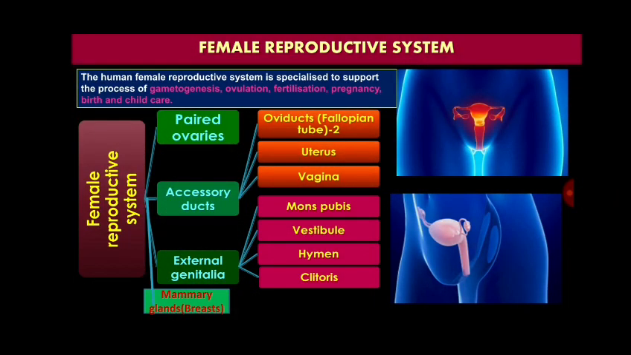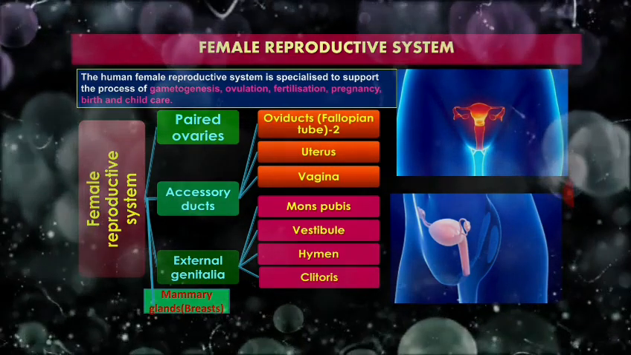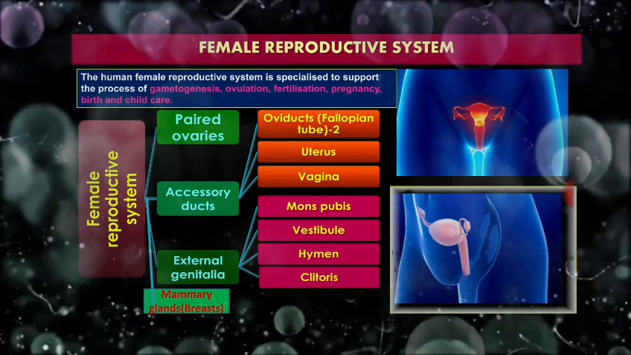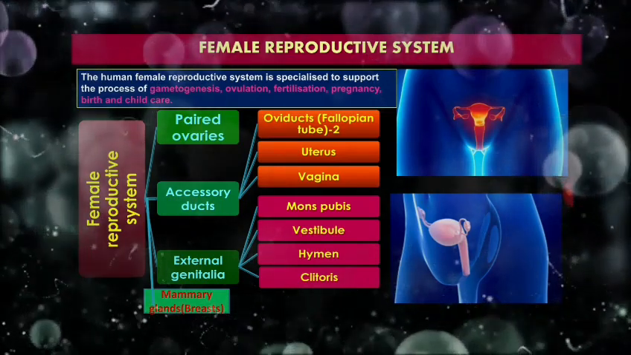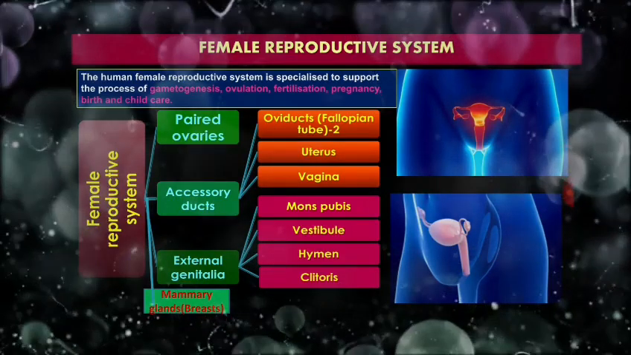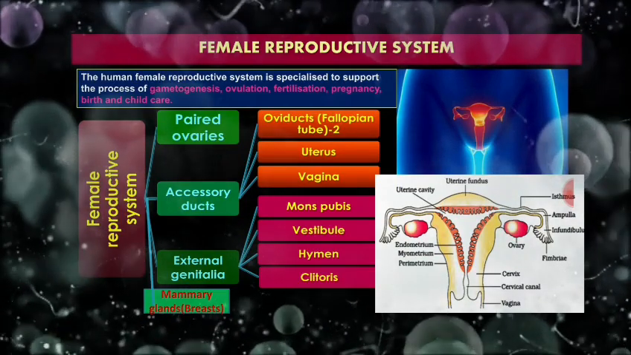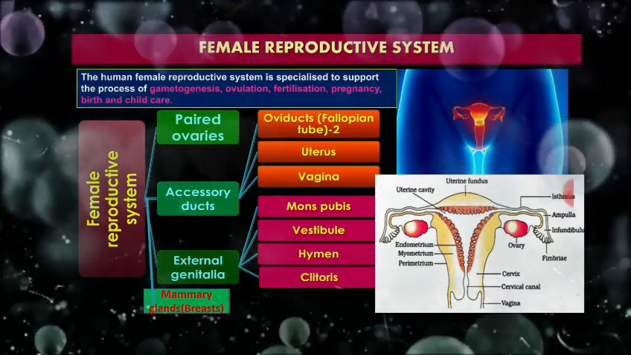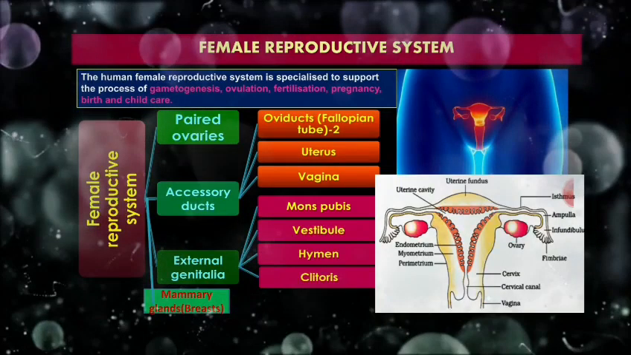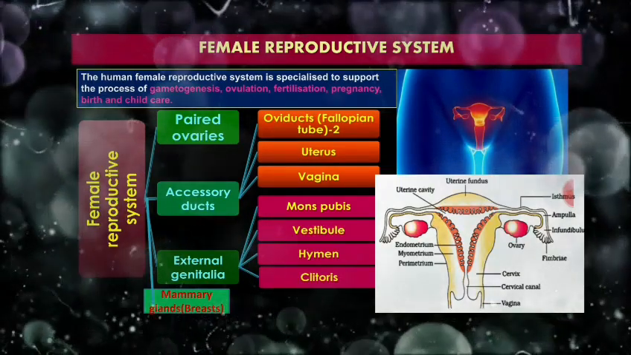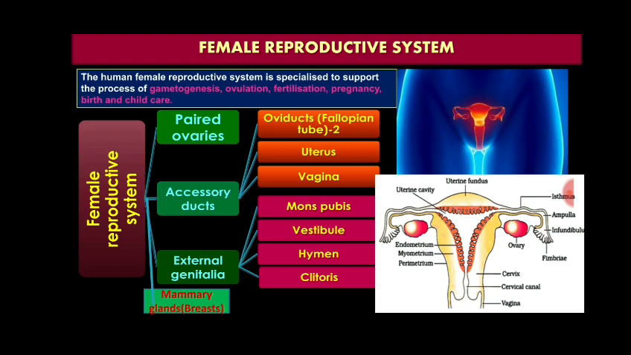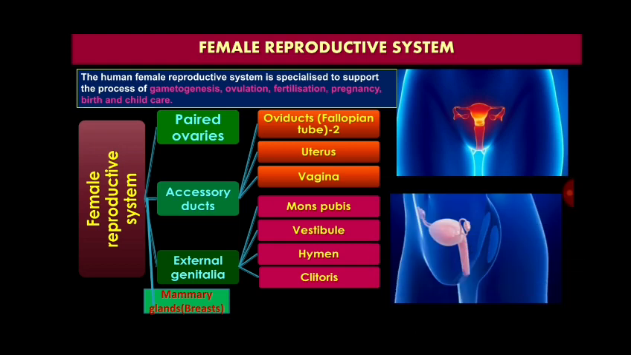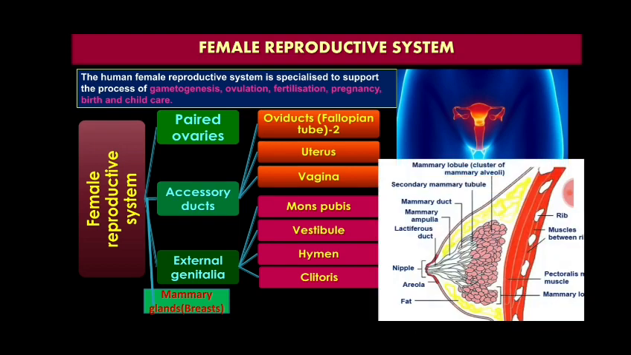Female reproductive system consists of a pair of ovaries, accessory ducts, external genitalia and mammary glands. Accessory ducts consist of two fallopian tubes, uterus, vagina. External genitalia comprises mons pubis, vestibules, hymen and clitoris. And the fourth important part is mammary gland.